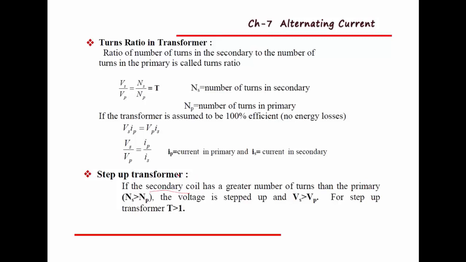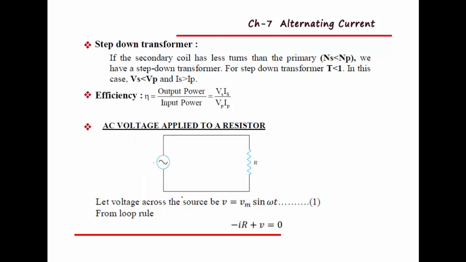Since the secondary coil has a greater number of turns, it converts low to high voltage. Remember, in a step up transformer, the secondary coil should have a larger number of turns than the primary coil. And Vs is greater than Vp, the voltage across the secondary coil is greater than the voltage across the primary coil, because this is a step up transformer, and here the turns ratio T is greater than 1.